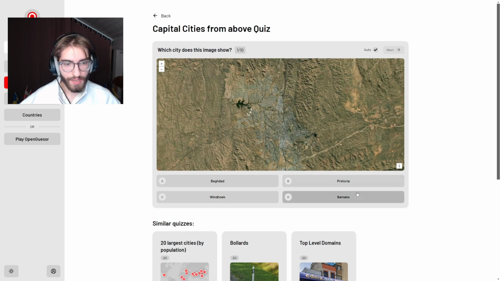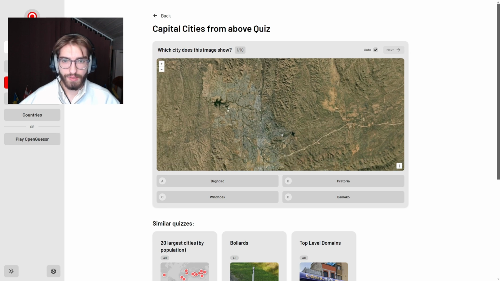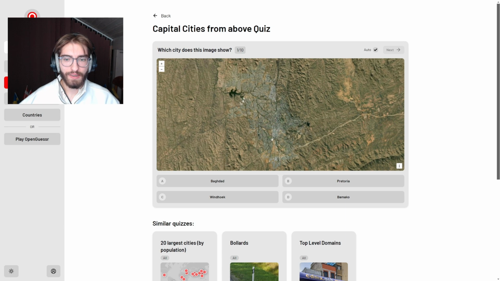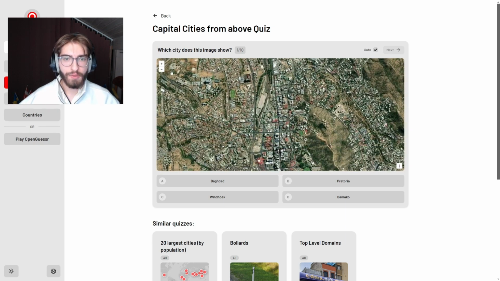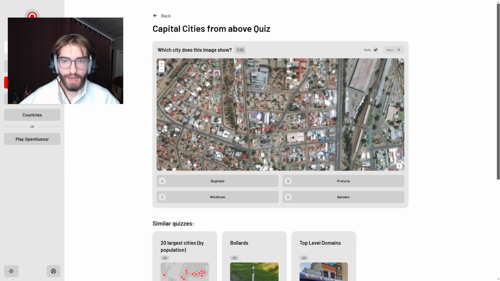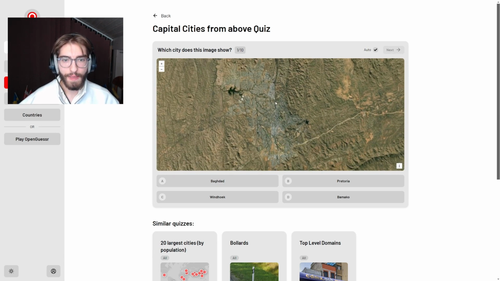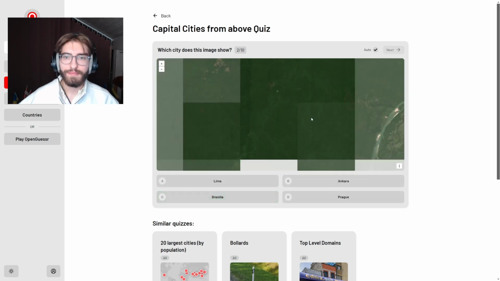Yeah, I don't think this is Pretoria, I don't think this is Bamako, because Bamako is quite flat. I think from the dryness this makes a lot of sense with Windhoek, and if we zoom in we also see it's fairly African looking, so not Baghdad. Also Baghdad lays on a river. So yeah, I think this is Windhoek.